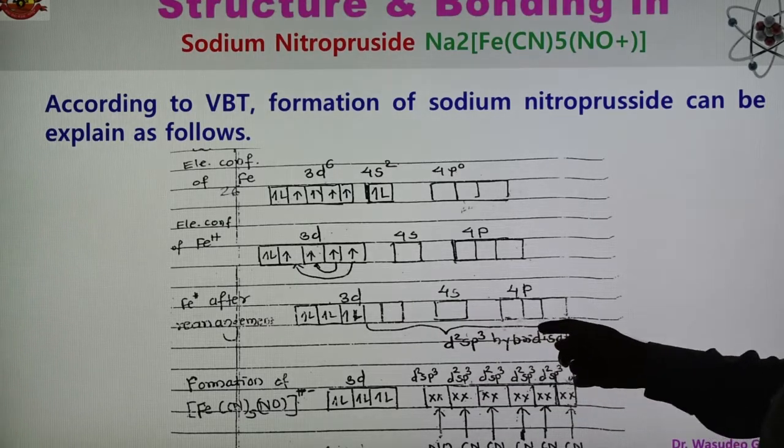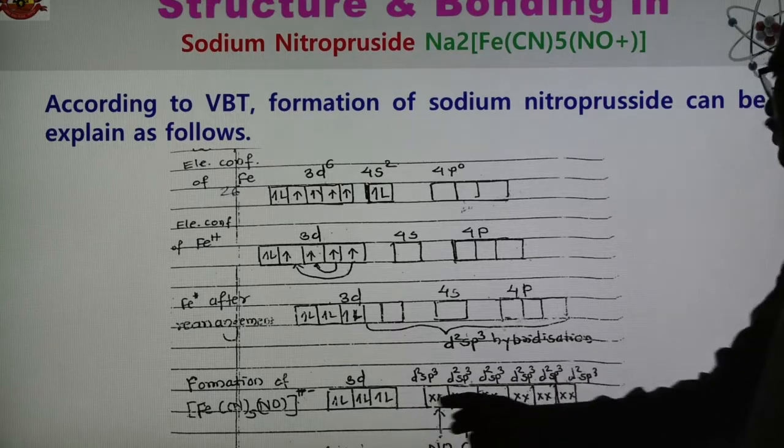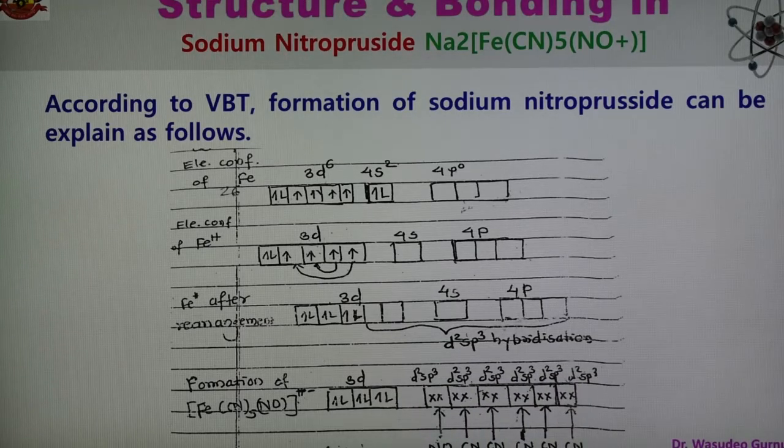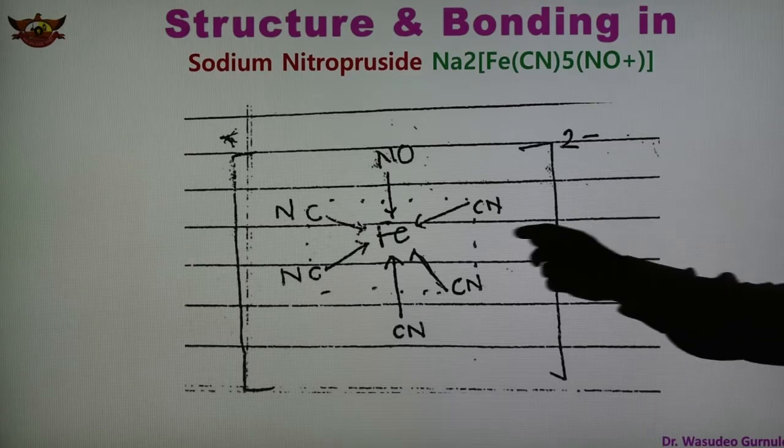These orbitals undergo hybridization, forming six d2sp3 hybrid orbitals, and this is the formation of the complex. Six ligands donate an electron pair, forming six coordinate bonds. Therefore, because of the d2sp3 hybridization, the shape of this complex is octahedral, which is shown here. This is the structure.